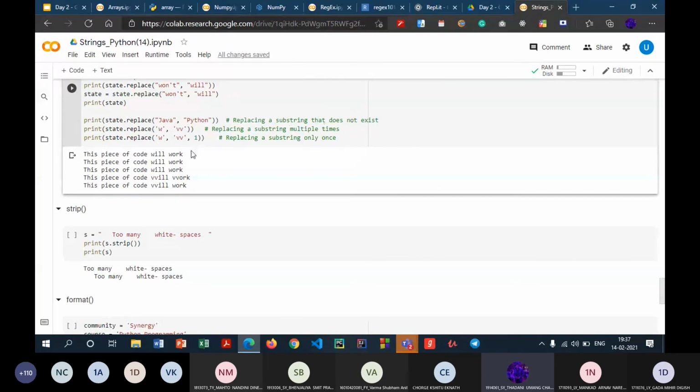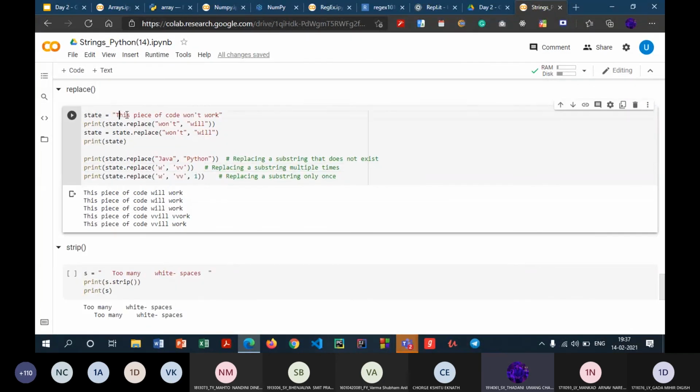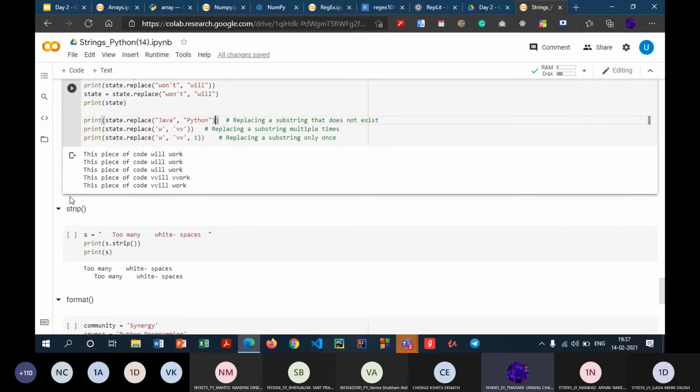Again, we can replace a substring multiple times as well. For example, over here I have this piece of code, "won't work". So I have two W's and I want to replace W with V two times. So even this will work. We can replace it multiple times. Or if you want to replace it only once, only the first occurrence of that substring, you can do the same by mentioning the number of occurrences which you want to change. That is, over here I mentioned one, so it will only change the first occurrence of that substring.